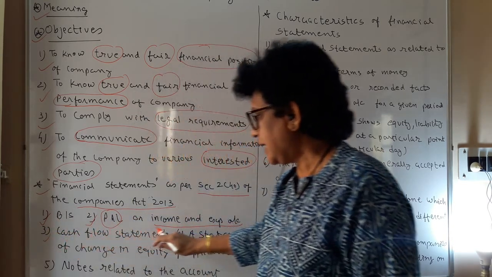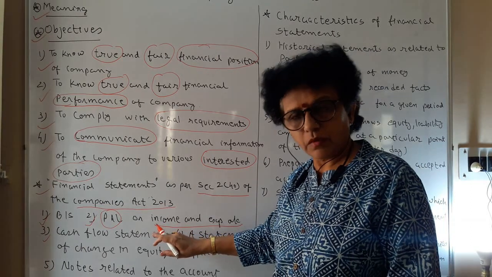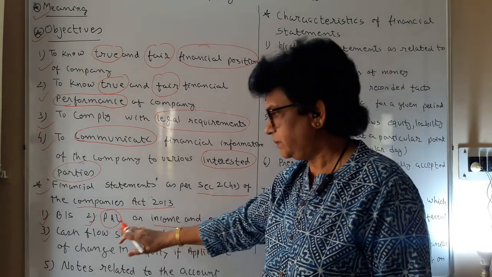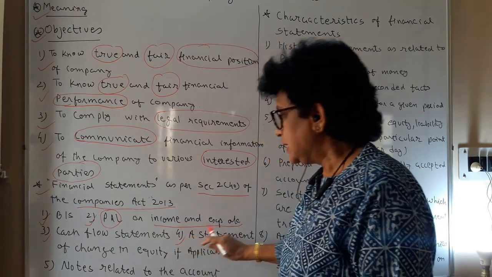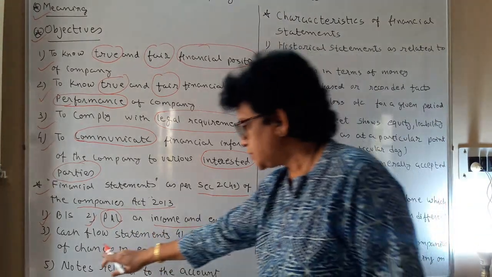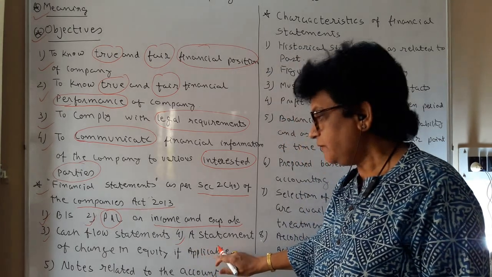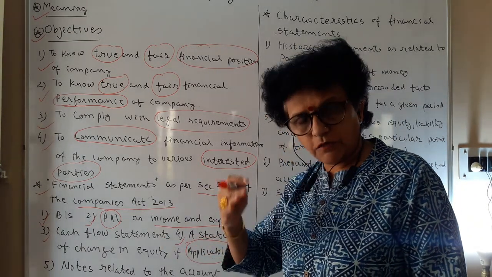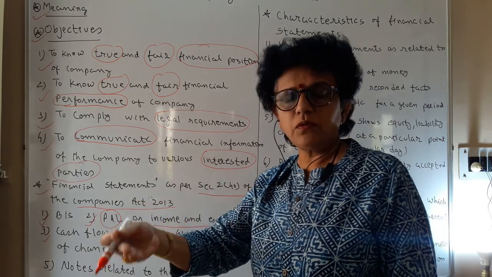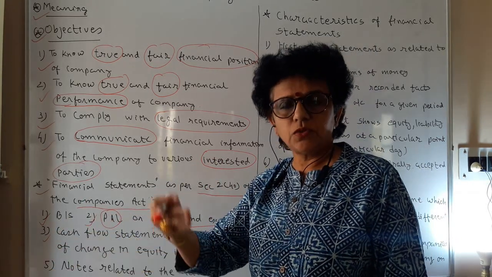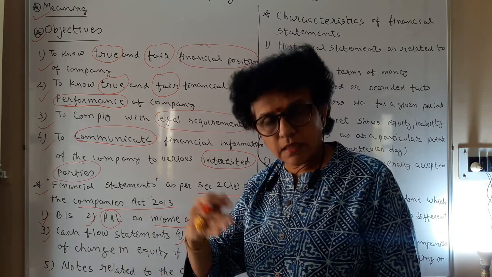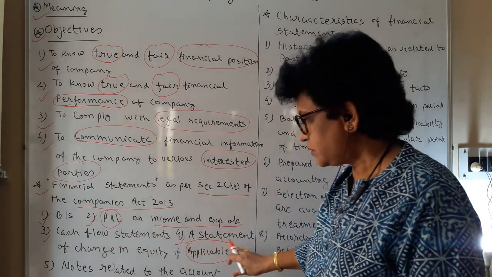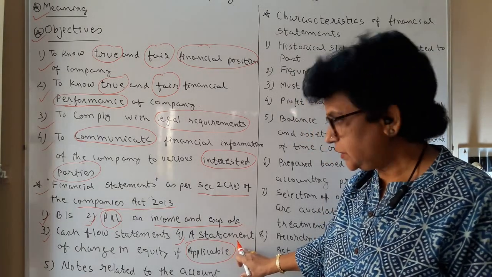Third is the cash flow statement. We have a separate chapter on this cash flow statement which we will be learning. The fourth is a statement of change in equity, if applicable. You are not going to do this every time. If at all some new equity issue is put into the market and some changes are there, then only the statement is to be mentioned regarding the change.